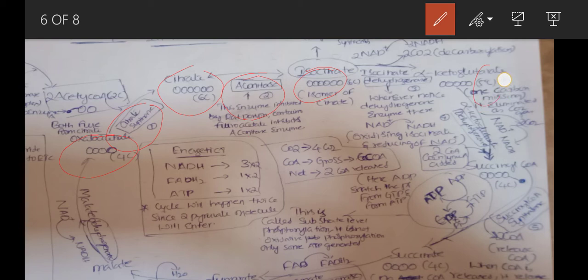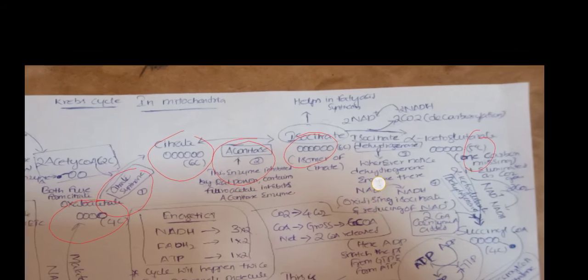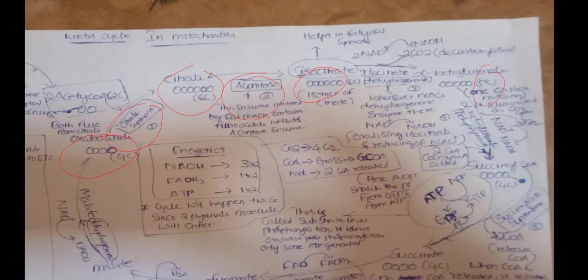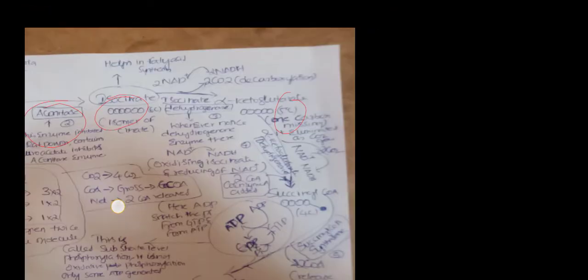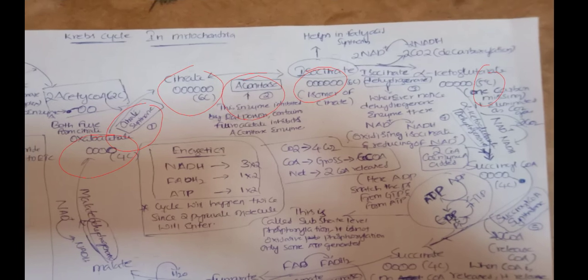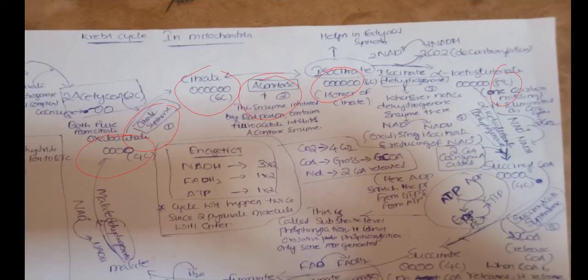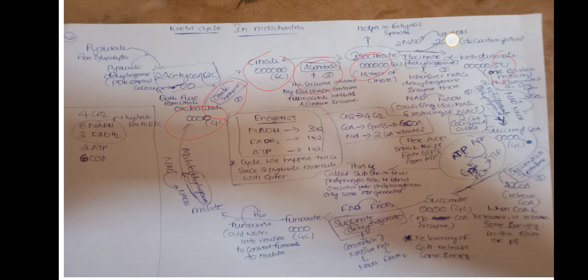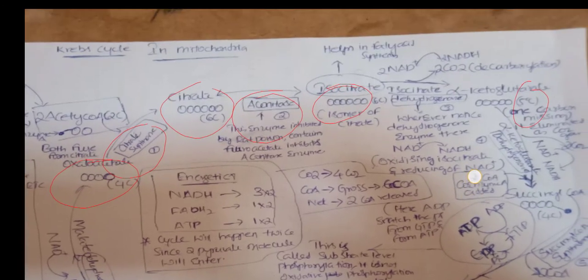Here one carbon is less, so something is happening in the pathway: that carbon is eliminated as CO2. This is called the decarboxylation process.